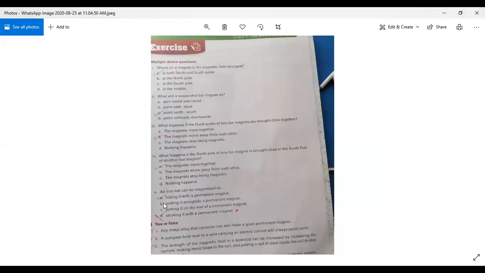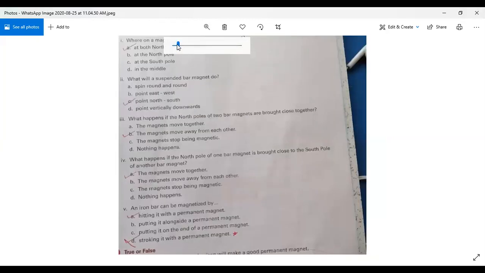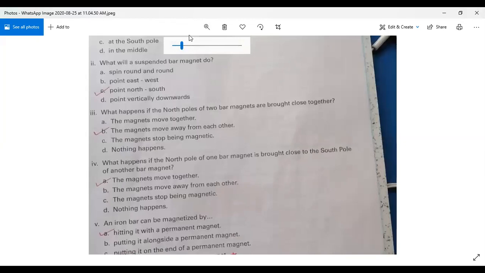Now come to question number 4. What happens if the north pole of one bar magnet is brought close to the south pole of another bar magnet?